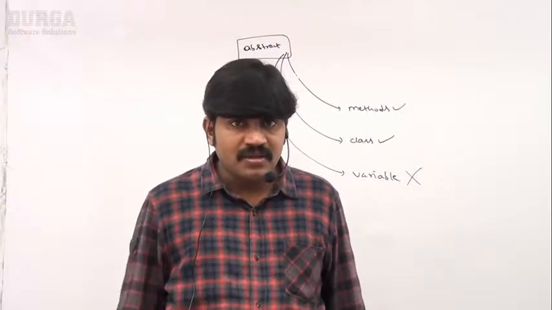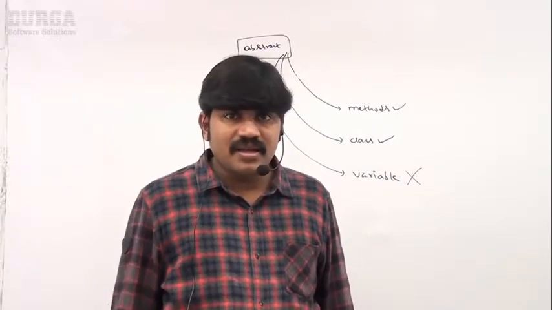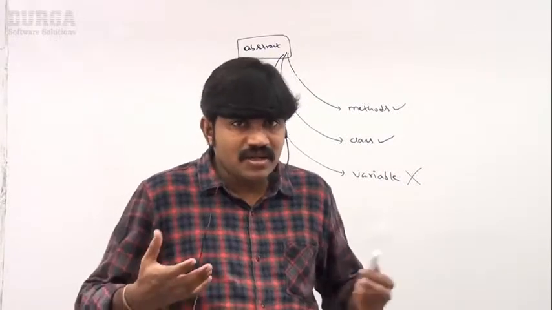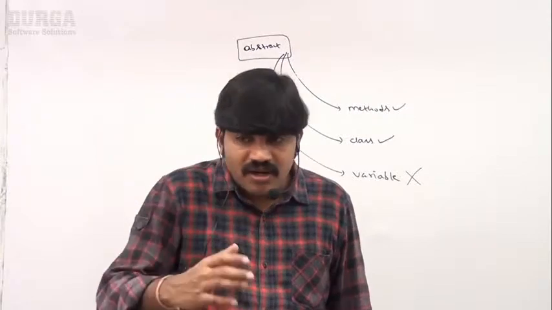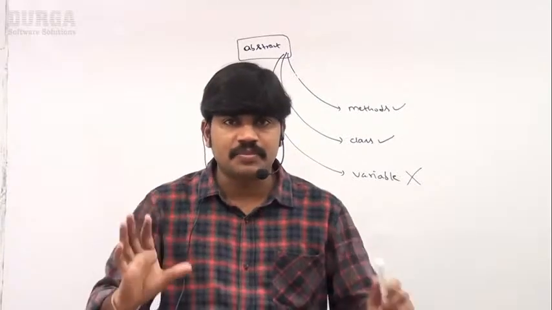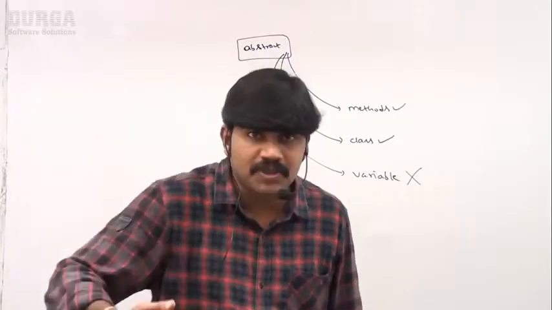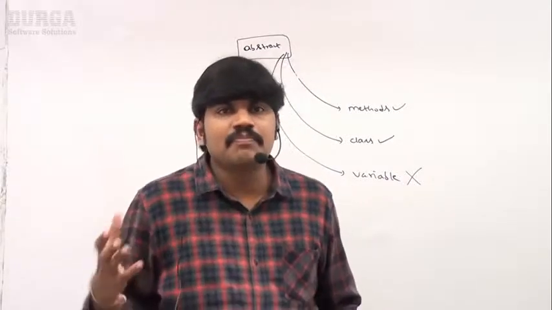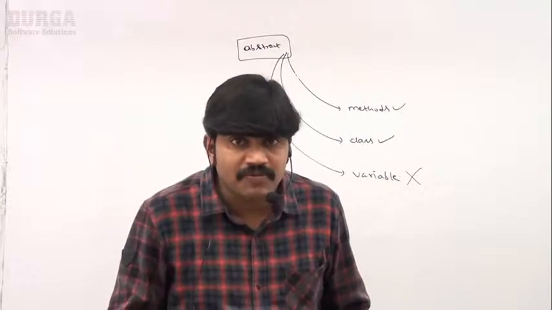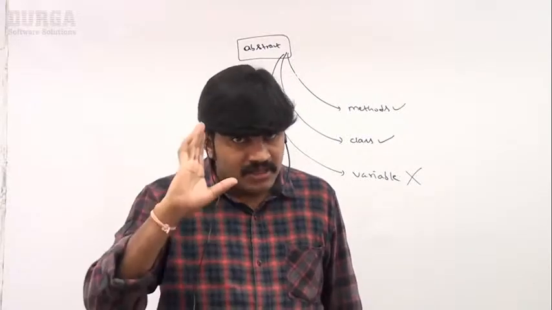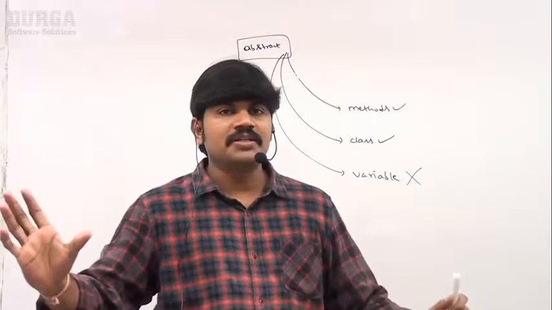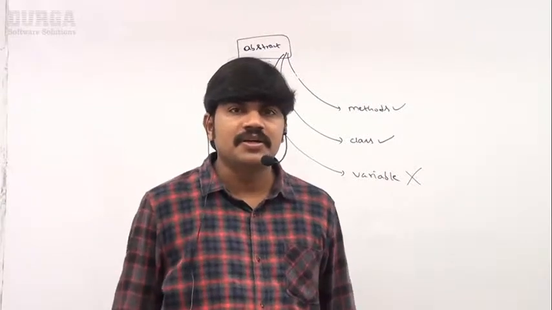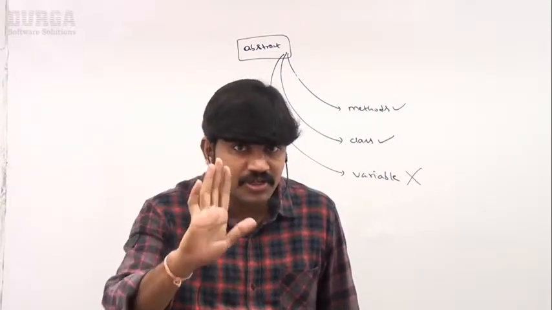Abstract means not clear. For example, "Ajay, his mind is abstract," meaning he is not an open-minded person. It is not completed, just abstract. Abstract means not complete. Something partial, partial implementation. Such type of terminology is the abstract. Just something which is not complete, just partially completed, which is nothing but abstract. Keep this point in your mind.